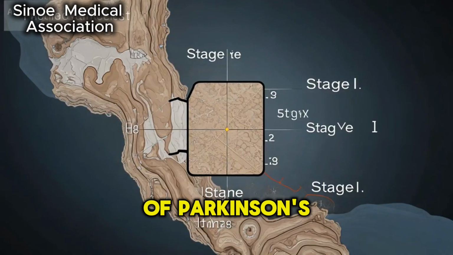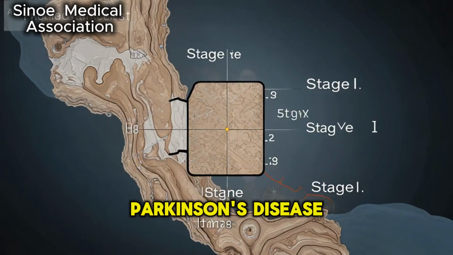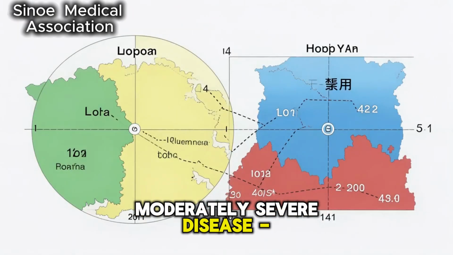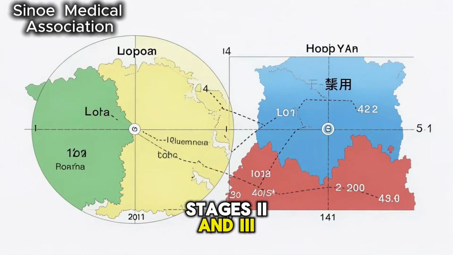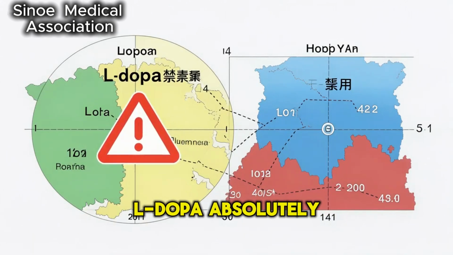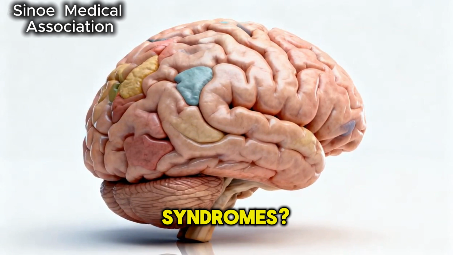How is the severity of Parkinson's disease graded? The Hoehn and Yahr staging grades Parkinson's disease into 5 stages: newly diagnosed disease, stage 1; moderately severe disease, stages 2 and 3; advanced disease, stages 4 and 5. In which condition is L-dopa absolutely contraindicated? Melanoma.